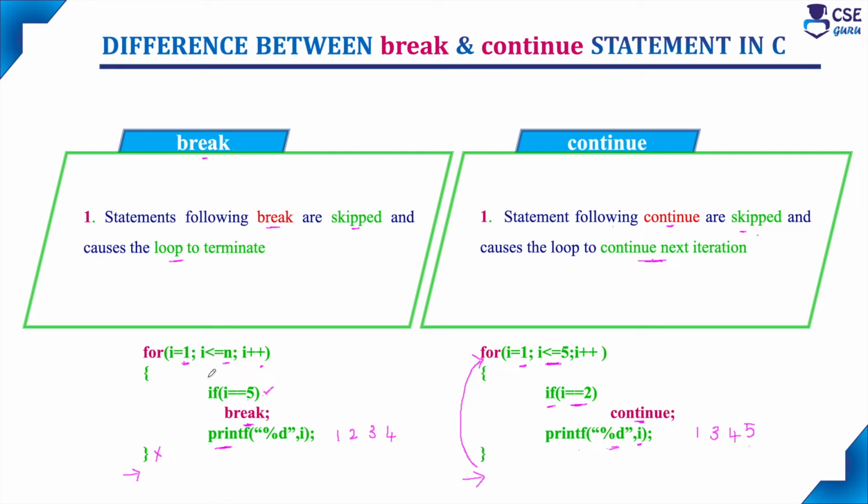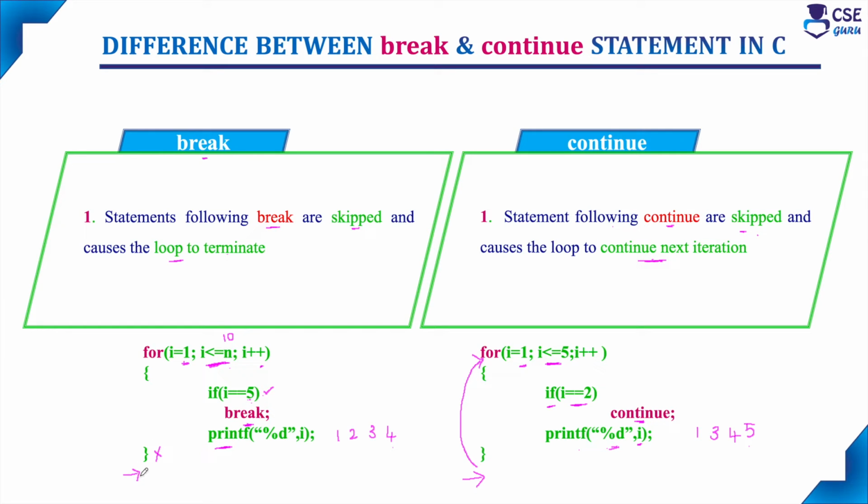But here with break, before the condition fails, if I value reaches 5, suppose n value is 10, it will print up to the 4th value. When I value is equal to 5, it will break. That is, it will skip the remaining statements and terminate the loop.